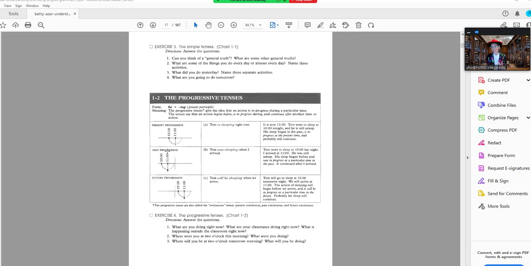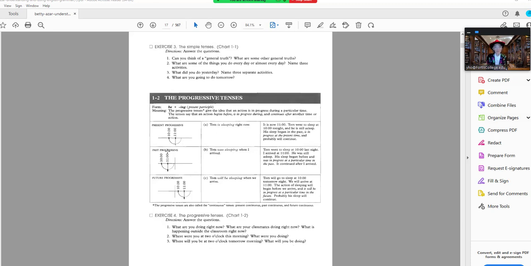Actually, right now it is 4:22 Pacific, which means that somewhere in the world, someone is sleeping right this second. I think that it's still too early for China to be sleeping. But anyway, basically, present progressive means something that's in progress and happening right now.